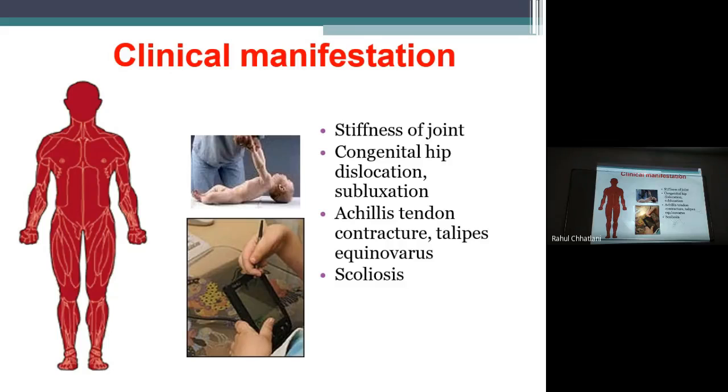What are the clinical features? Stiffness of joint, congenital hip dislocation or CHD, one of the conditions you will be learning in orthopedics.